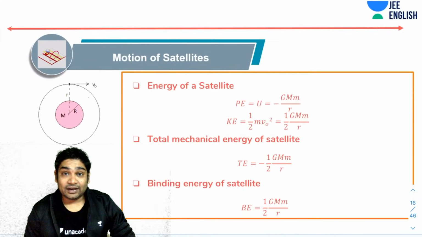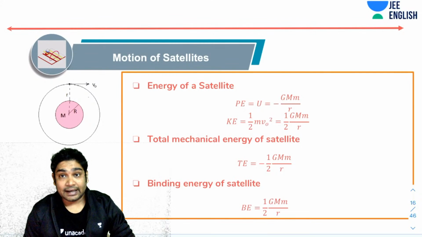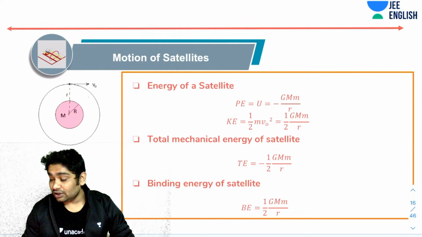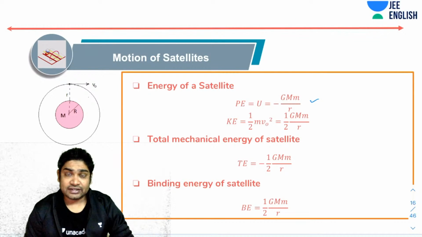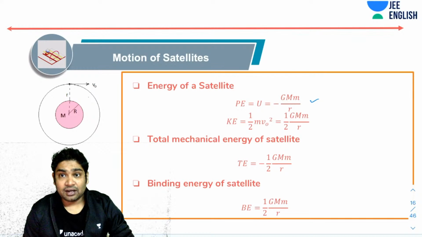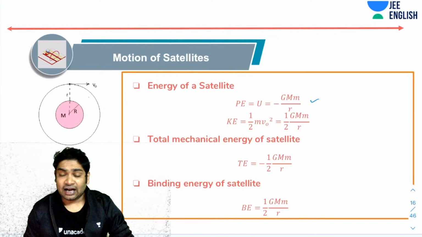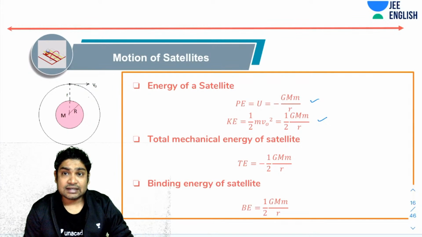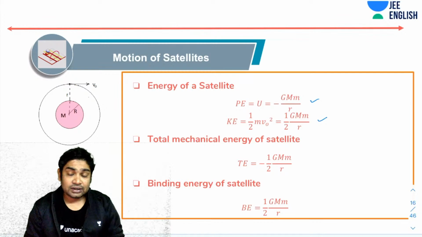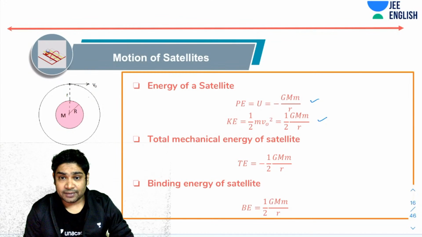Next, when concerned with satellite motion, the potential energy of a satellite would be given like this, if r, small r, is the orbit radius of the satellite from the center of the Earth. Obviously, you know the potential energy is this. The kinetic energy obviously would be half m v naught square. Now, we calculated the value of v naught in terms of r. When you calculate this, it turns out to be half the magnitude of the potential energy.